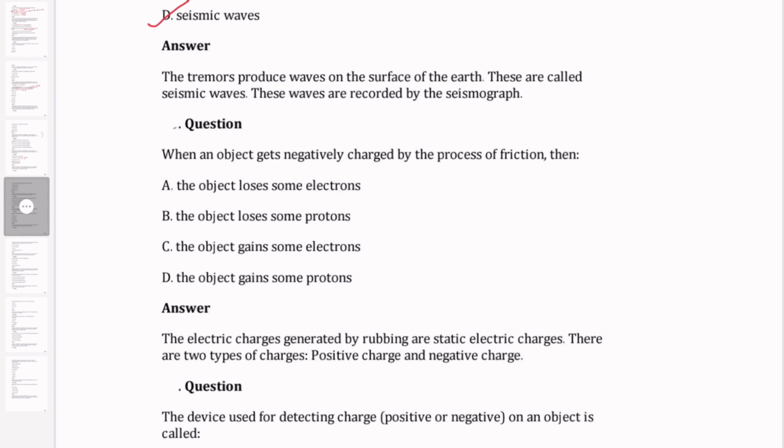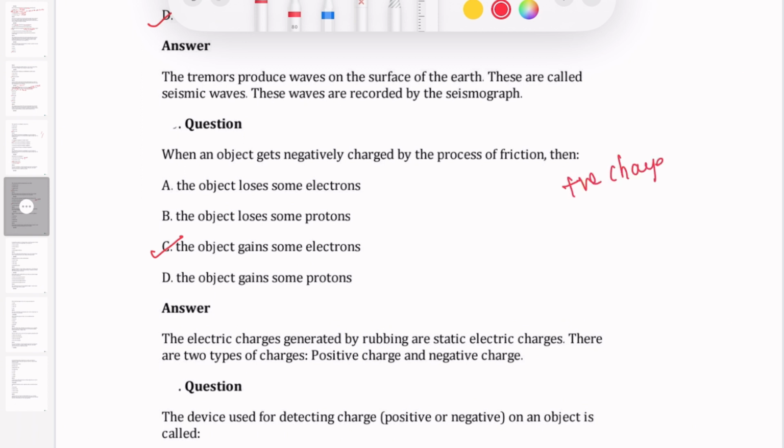When an object generally gets negatively charged by friction, it gains some electrons and becomes negatively charged. If it is getting positively charged, it loses electrons and becomes positively charged.